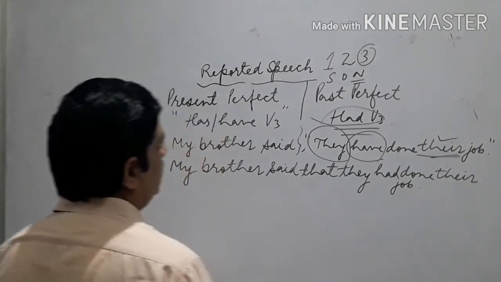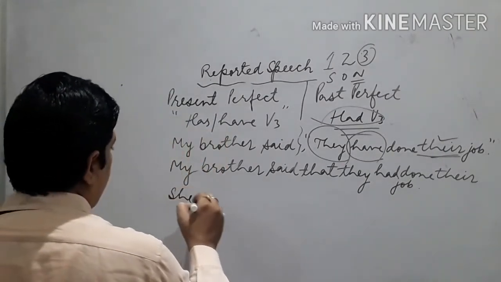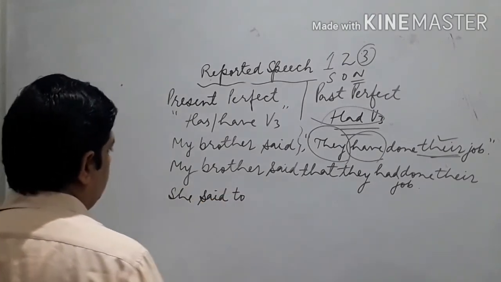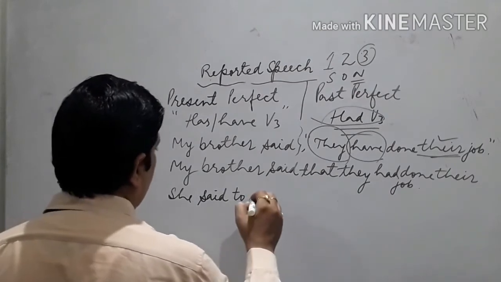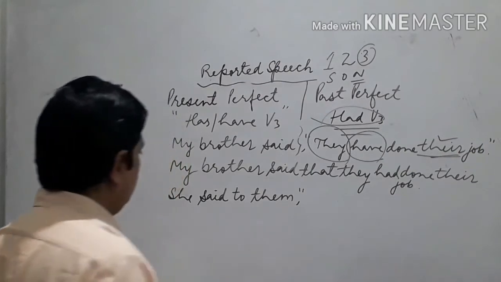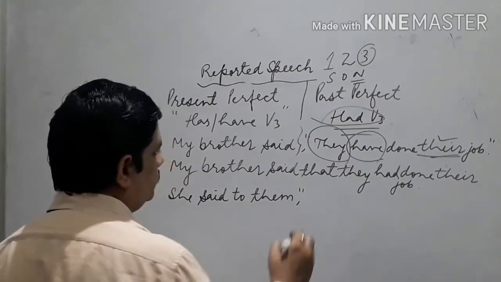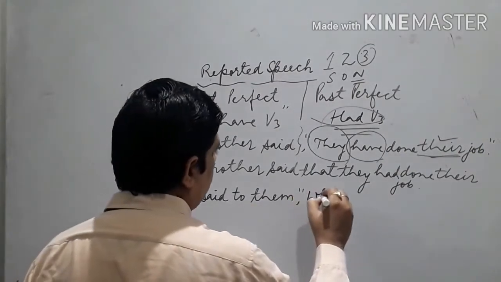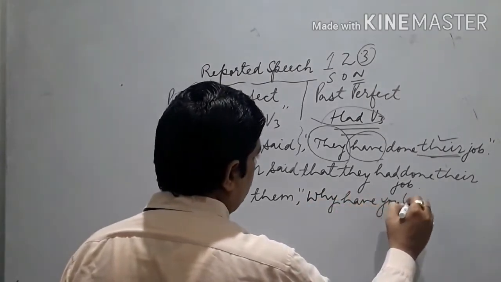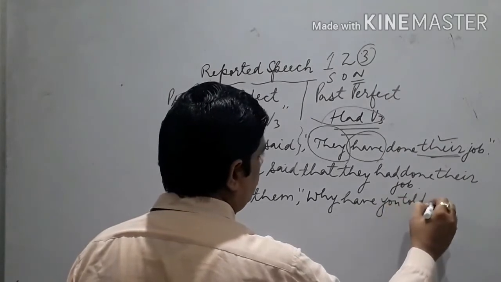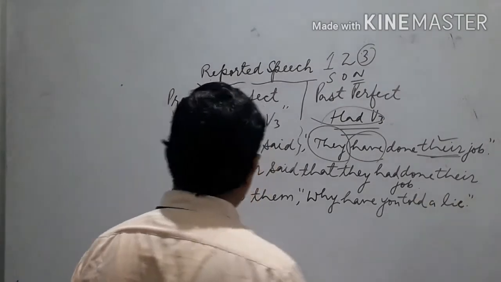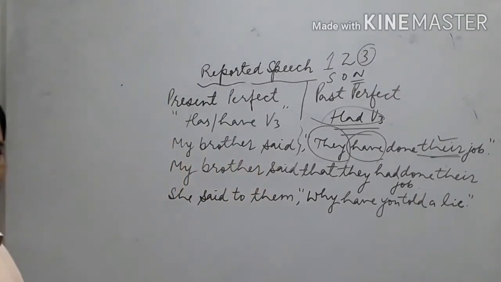One more example. Let me take this: she said to them, "Why have you told them?"